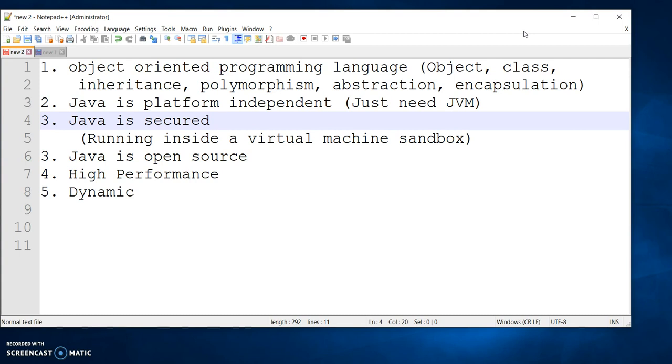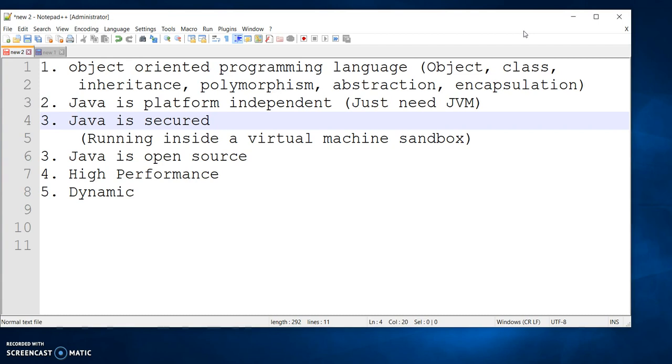Java is a robust language because it uses very good memory management. There is no pointer, and there is automatic garbage collection, which is a good feature of Java. That means whatever objects we create, if they are not used for a long time, the JVM will get rid of those objects. There is also a very good exception handling feature in Java, and that takes care of any kind of runtime or compile time error.